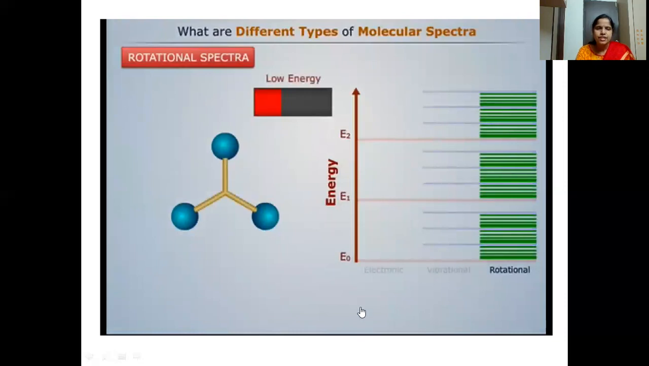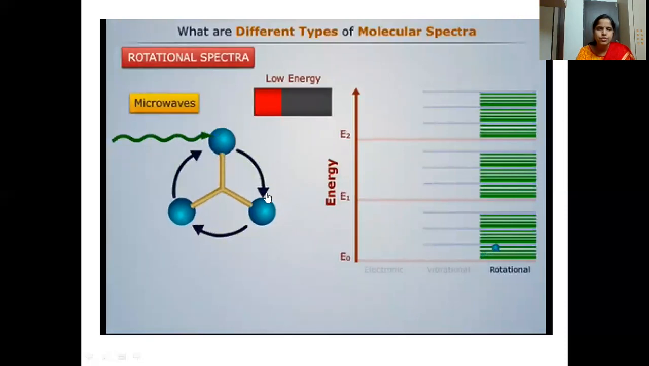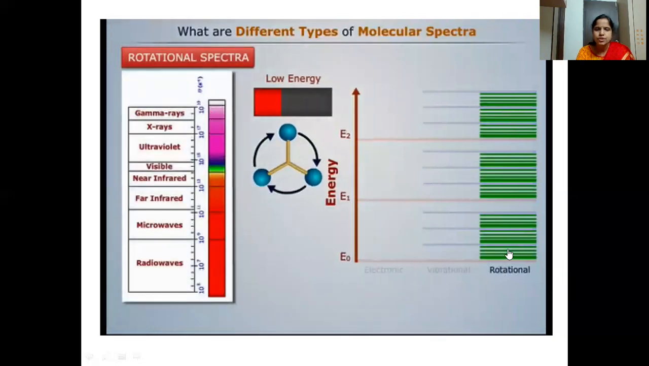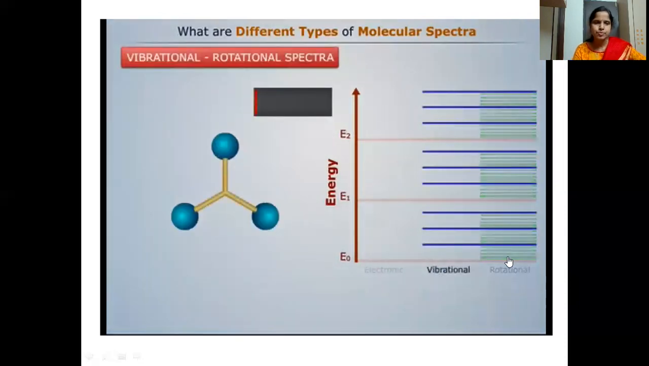Suppose a very low energy radiation such as microwaves interacts with the sample. What is happening? Only rotation is taking place. So the excitation we can see is between the rotational energy levels only. Such low energy radiations we find in far IR and microwaves. So this spectrum is known as microwave spectra.